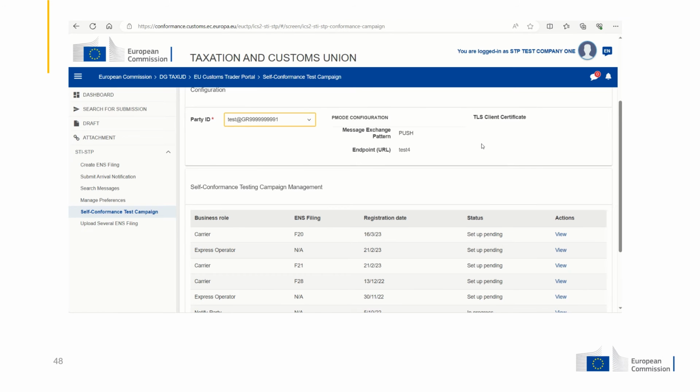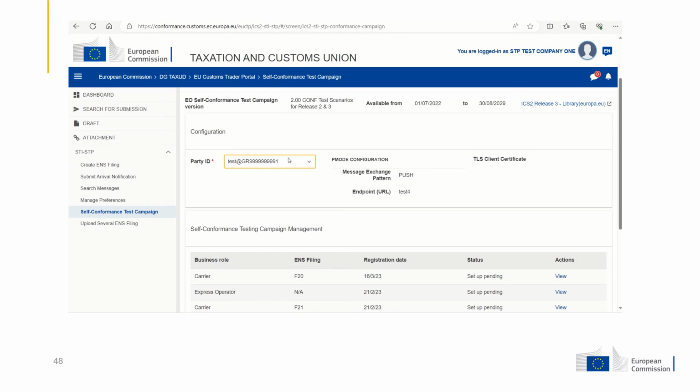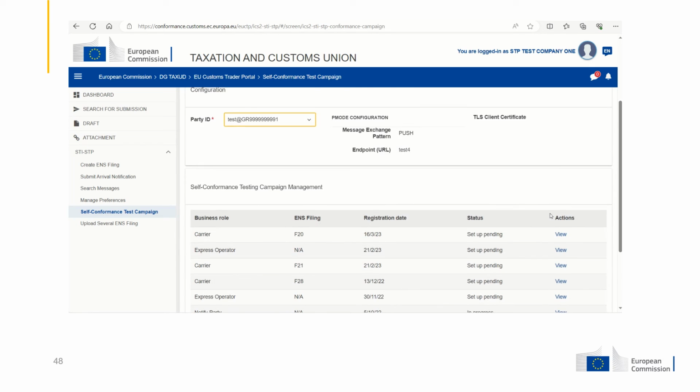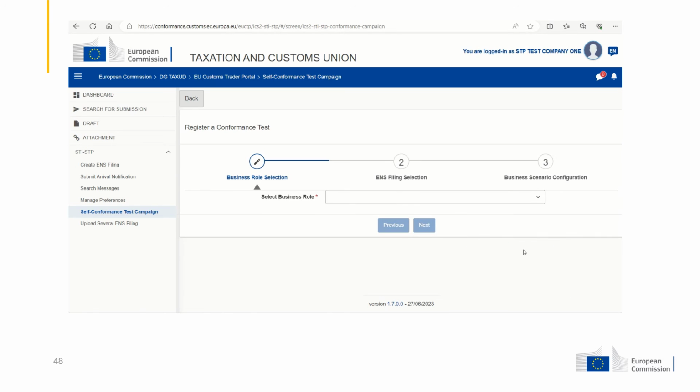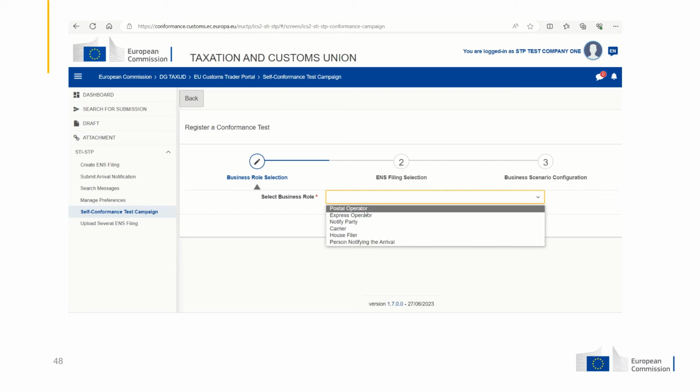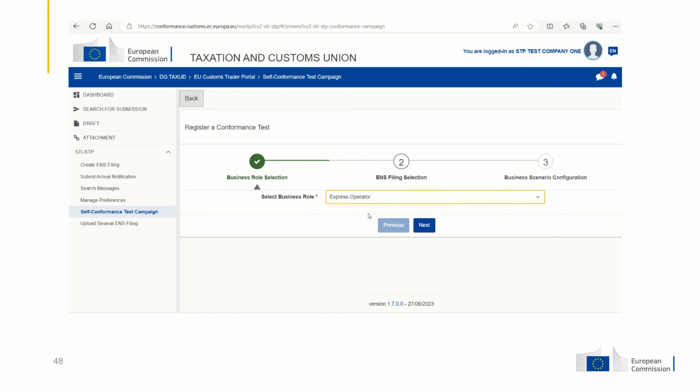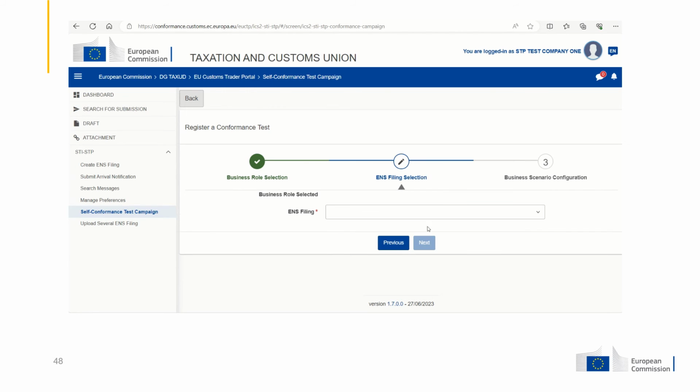We will now see how a user can register a conformance test campaign. As you can see, we are in the self-conformance test campaign section. You will need to choose for which party ID you are going to execute this conformance test campaign, and then you will press register new test campaign. For our example, we will select the express operator business role, and then you will need to choose the ENS filing that you are going to execute.